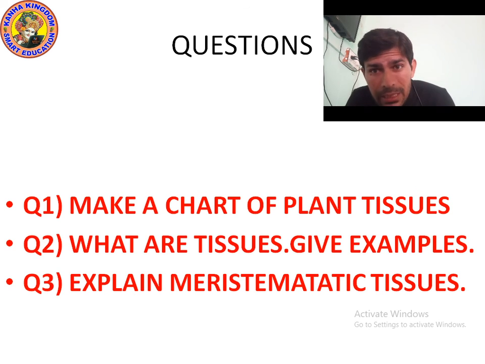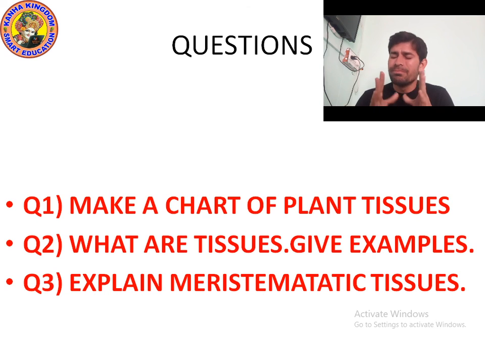What is apical meristematic tissue? Apical meristematic tissues are present in the tip of stem and root, and they help in the growth of stem and root. And what is lateral meristematic tissue? Lateral meristematic tissues are present in the side of the root and stem, and they help to increase the girth of stem and root. Girth means they increase the thickness.